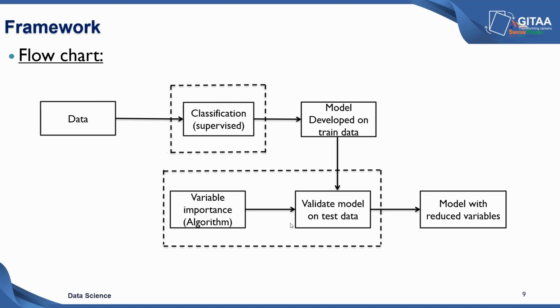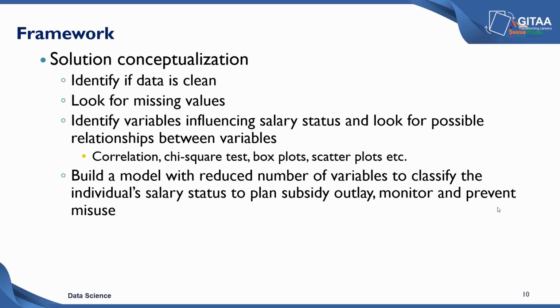In that case, we can look at a variable importance algorithm to basically arrive at significant features in order to classify the individual salary status. Based on the importance given to each variable in classifying the individual salary status, we can come up with a reduced set of features for future use. So once we arrive at that, we're going to build a model with reduced variables.